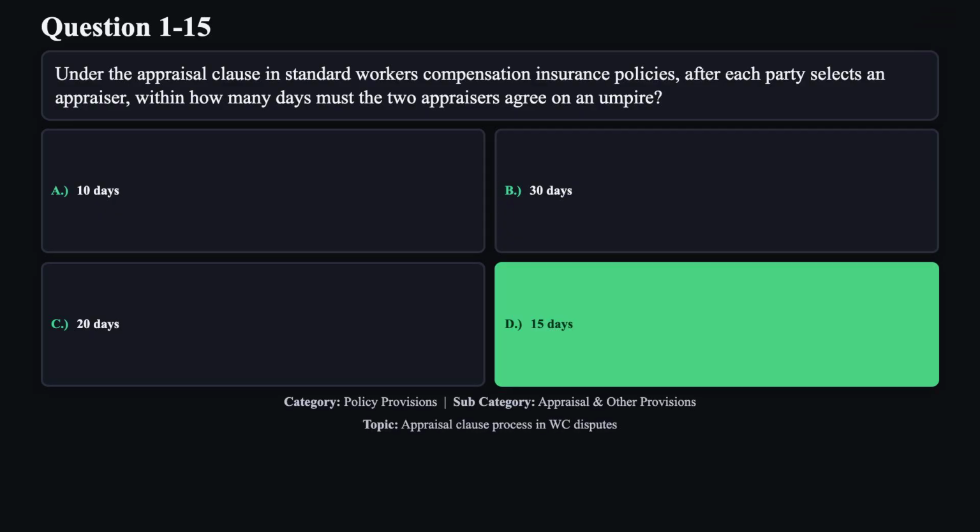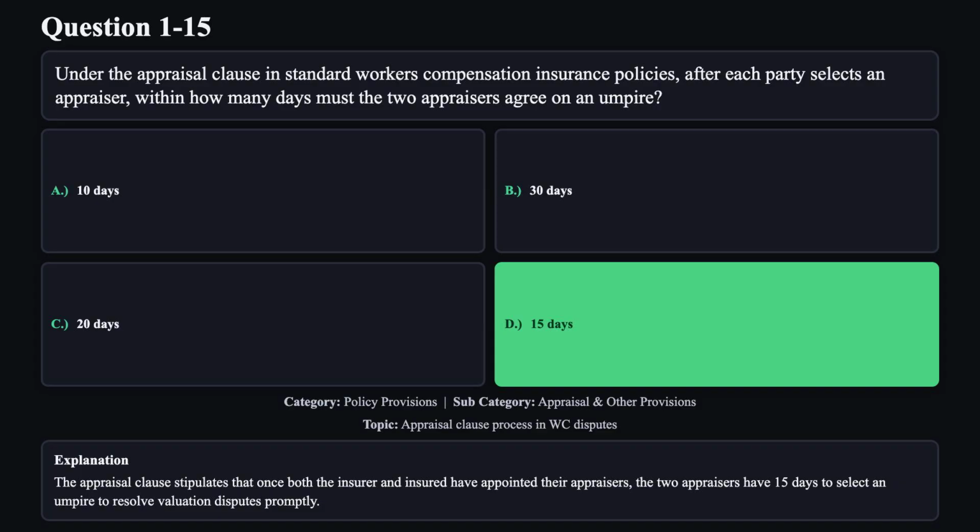The correct answer is D. The appraisal clause stipulates that once both the insurer and insured have appointed their appraisers, the two appraisers have 15 days to select an umpire to resolve valuation disputes promptly.